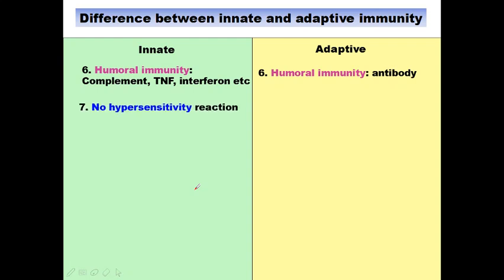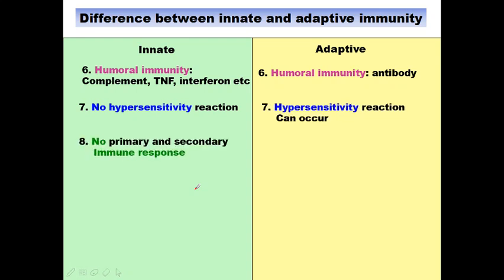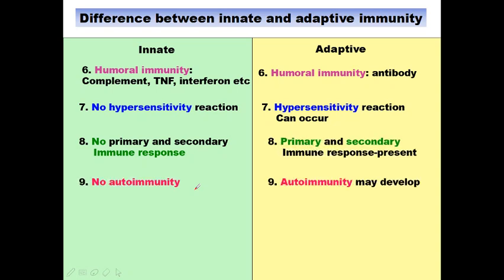In innate immunity, there is no hypersensitivity, no primary or secondary immune response. There is no autoimmunity, and the receptor is TLR, that means toll-like receptor.